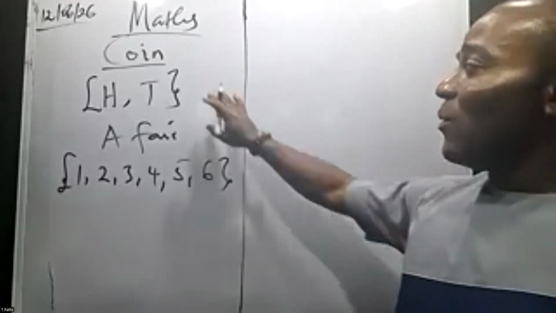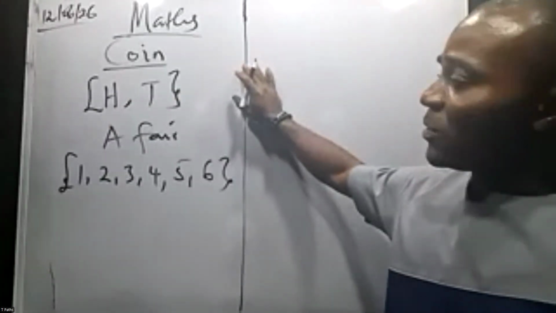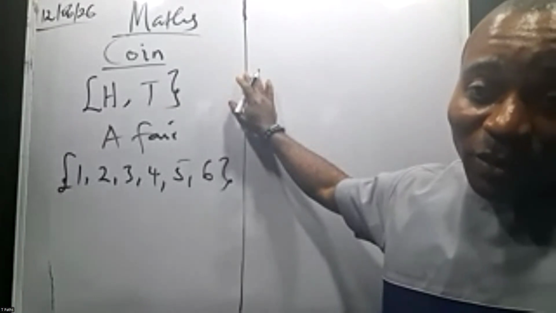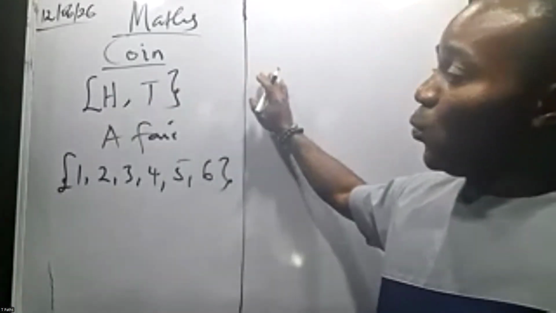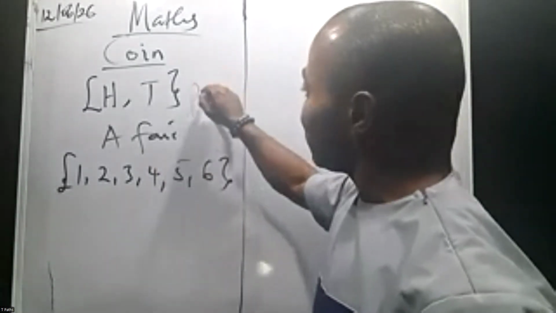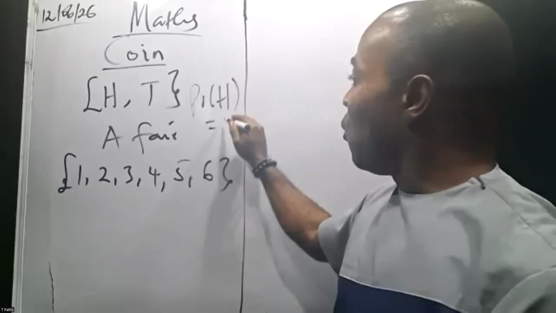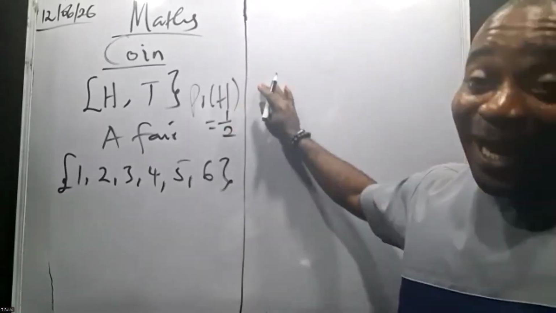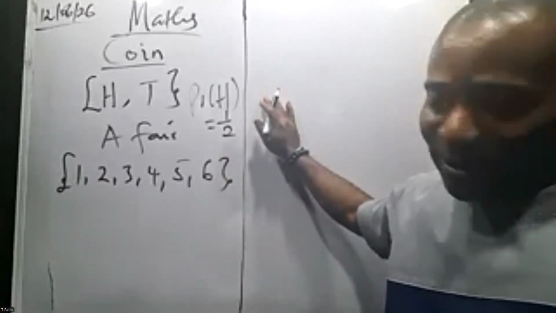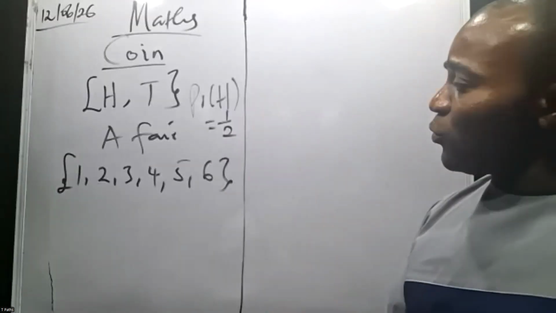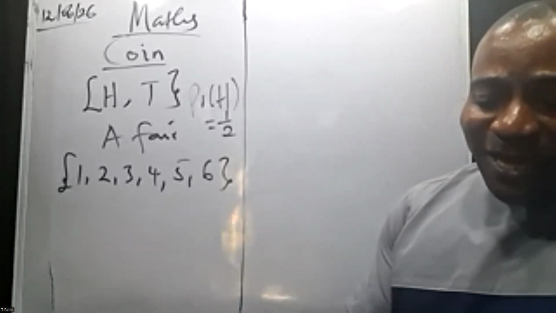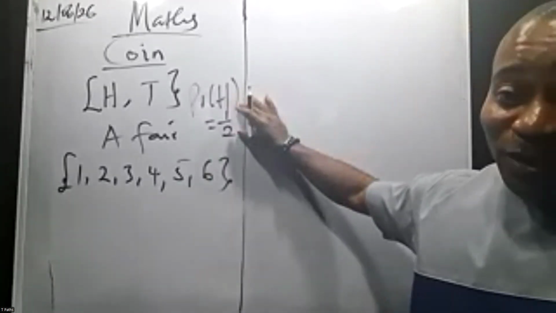All right? Now, what are the possible outcomes? We have a head and a tail. That's a total of what? 2. We have a head and a tail, which makes 2. That's the total outcome. Now, what's the probability of picking a head? 1 over the total, which is 2. That is picking a head. Now, throwing a fair die, we have the total outcomes of 1 to 6. They said find the probability of getting a head. We have gotten a head here, which is 1 over 2.